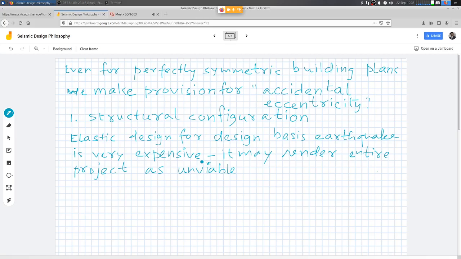So in a price sensitive market like India or anywhere in the world, the costs are going to be so high.